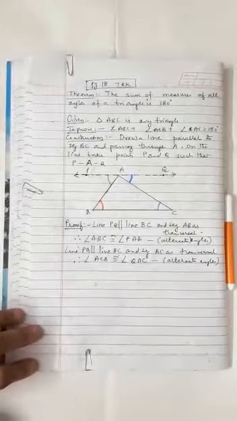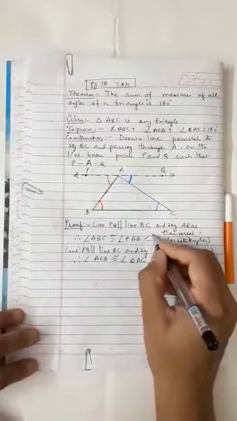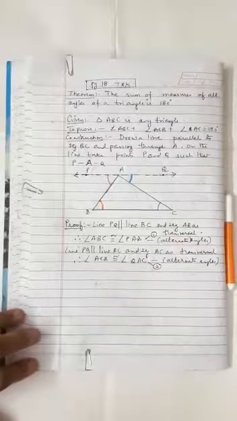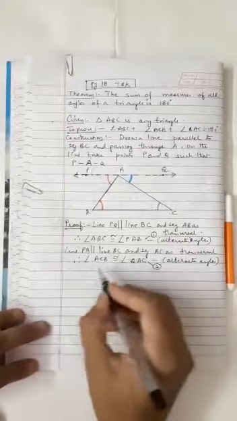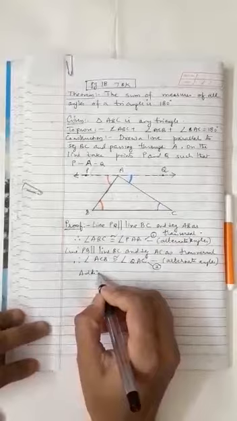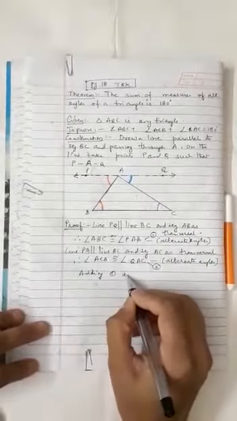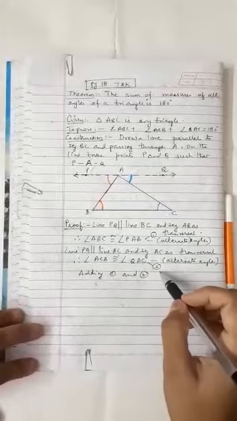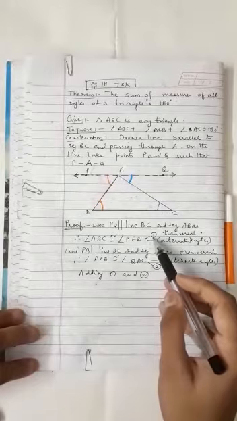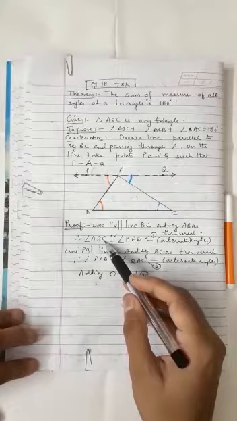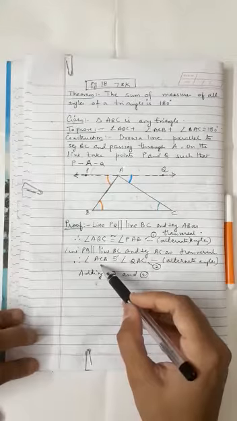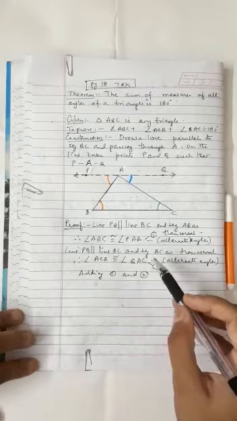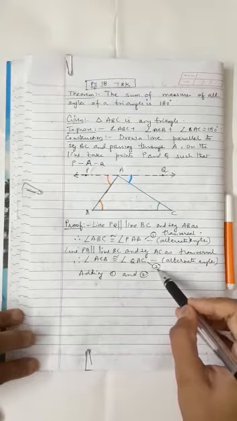Clear, children? Okay. Now call this statement 1 and call this statement 2. Now what are we going to do? We are going to add both of them. Adding 1 and 2, statement 1 LHS we will add with statement 2 LHS, and statement 1 RHS we will add with statement 2 RHS.